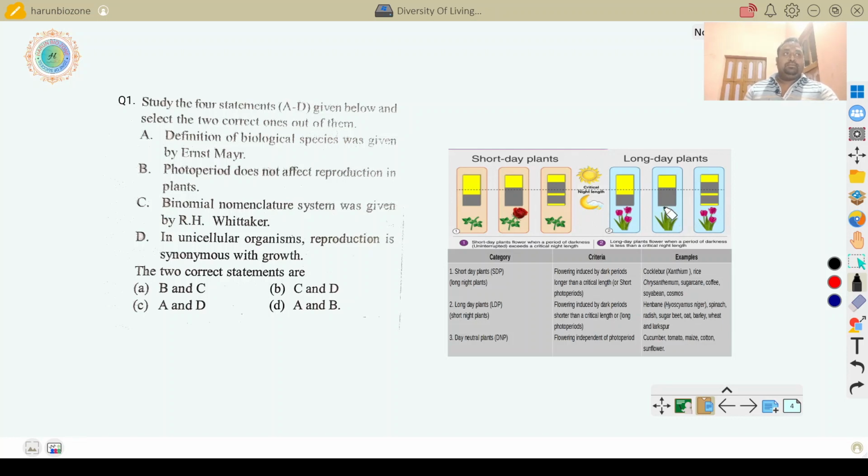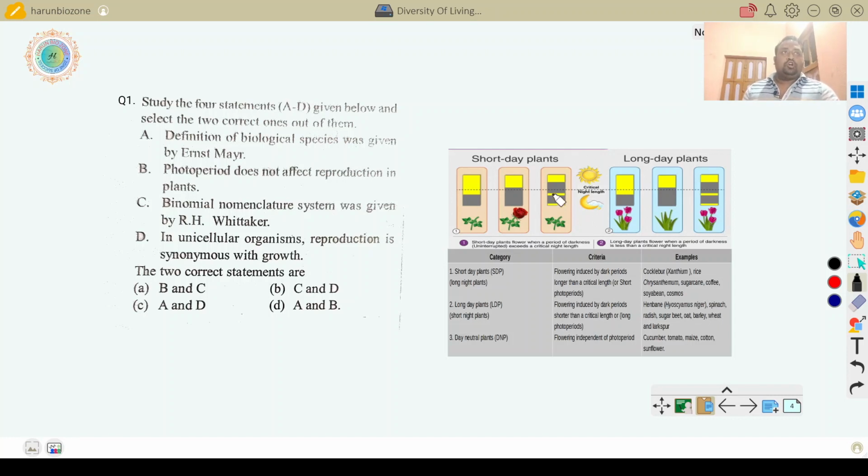That means vegetative growth is shown, no reproductive growth is found. But if you apply light for a few hours during the night, then also flowering occurs. So flowering occurs only when the light is more than 12 hours a day.